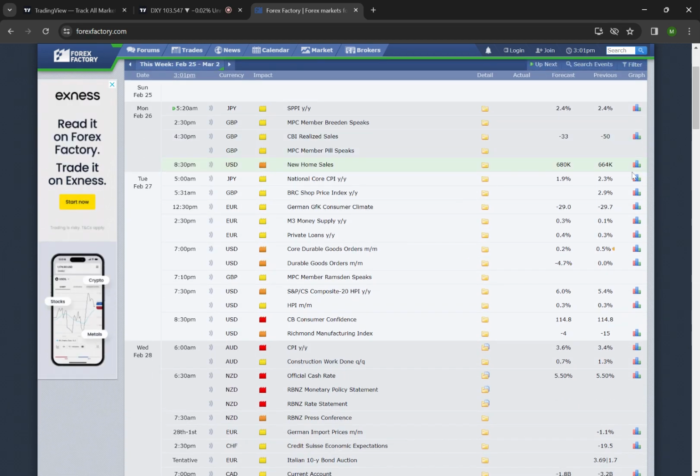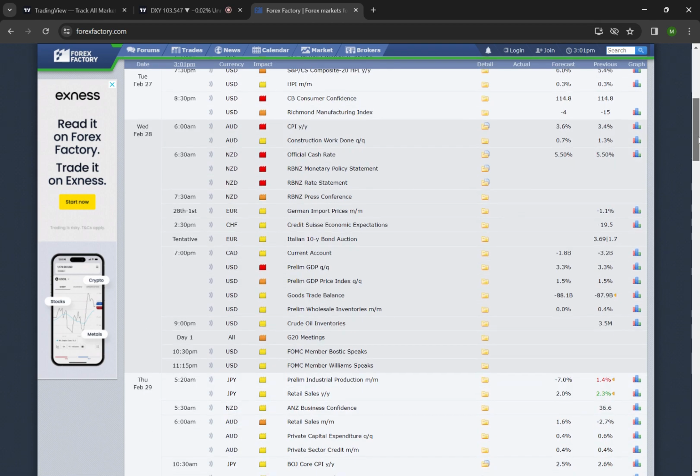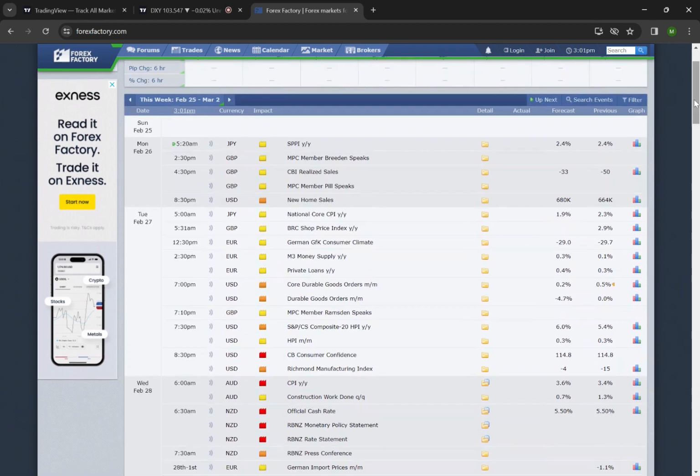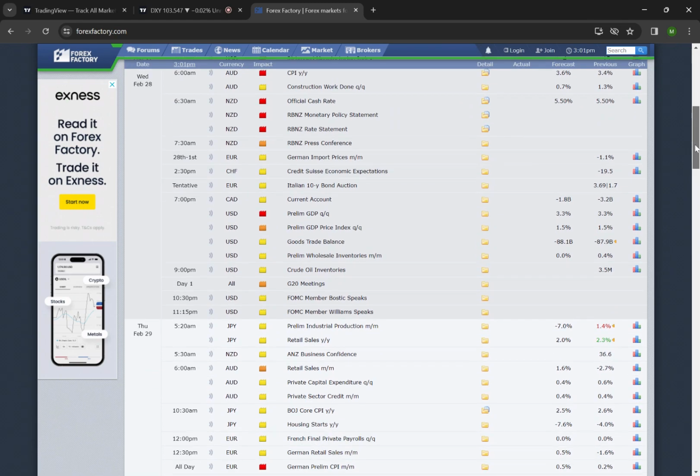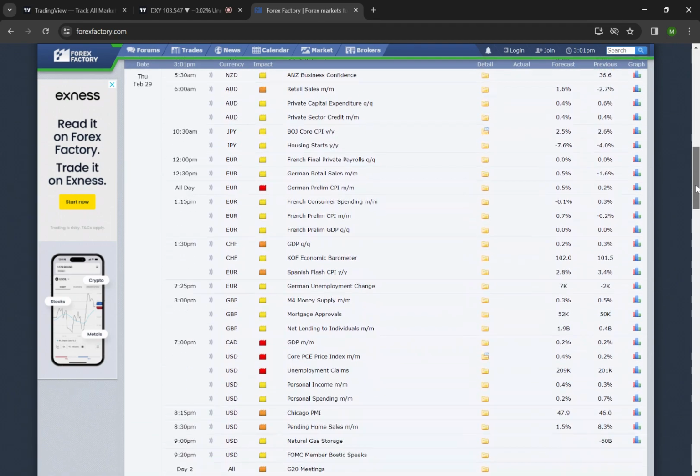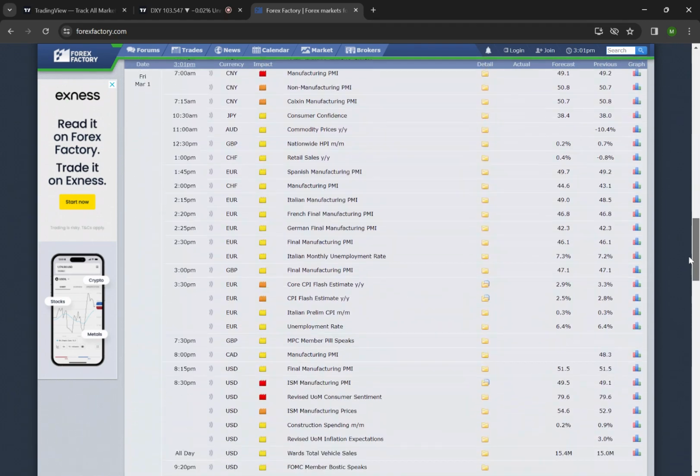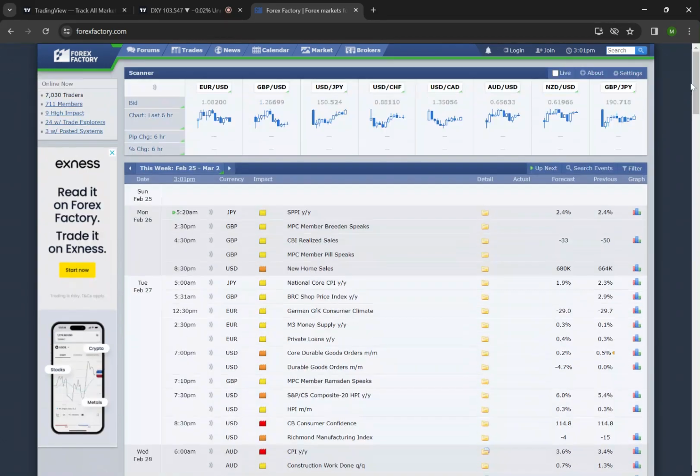So Monday and Tuesday will be slow days for us. There is no big economic red impact news. Only at 8:30 p.m. Tuesday we have a red impact news. Then on Wednesday we have lots of red impact news for AUD and USD. Then on Thursday and Friday it's the same, following red impact news. So these are the possible fundamental analysis for the next week. We can expect Monday and Tuesday to be slow, and then from Wednesday, Thursday, Friday we can see high volatility movement in the market.